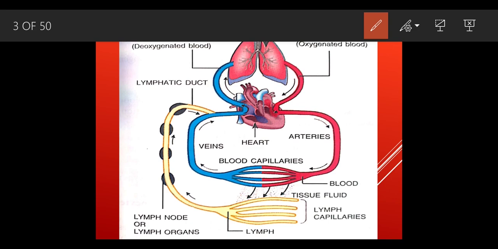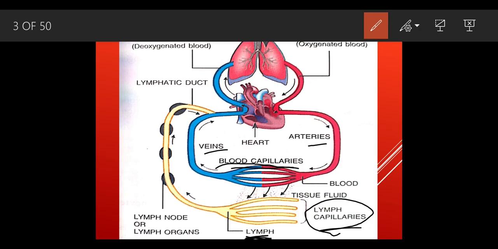Around 90% of the leukocytes enter into a new set of channels called the lymph. Like we have blood capillaries, we have lymph capillaries as well. Like we have arteries and veins, we have lymph vessels too. As I said, the blood vessels and the lymph vessels run adjacent to each other. This is just a diagrammatic representation from which you can understand.